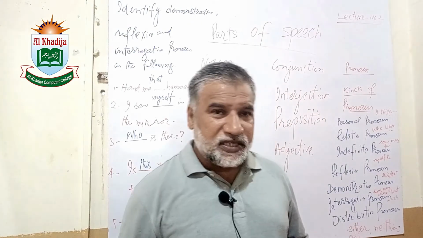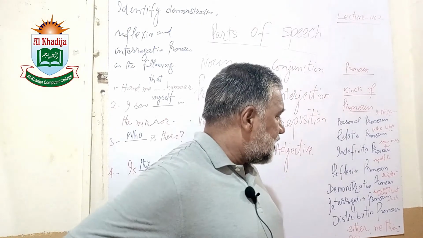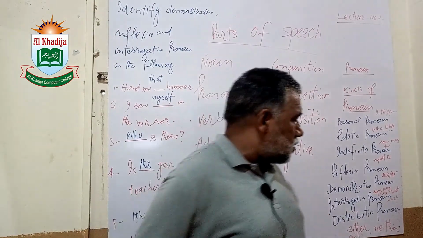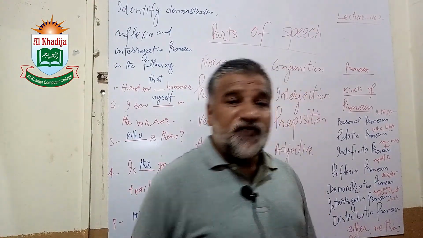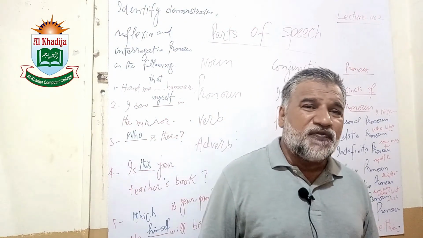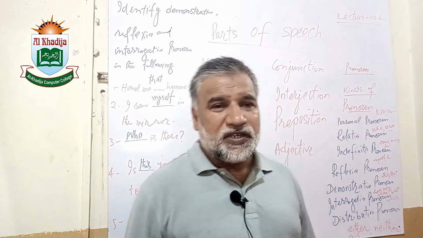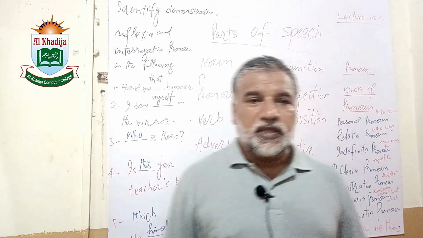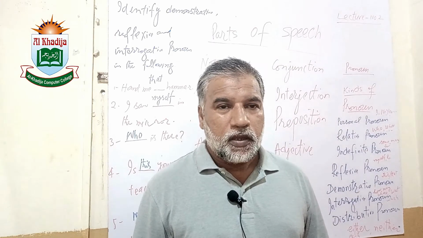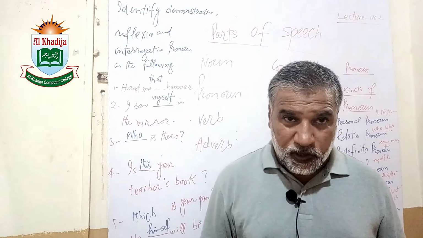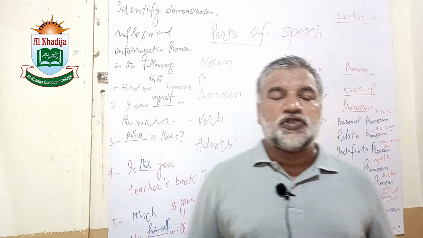About these things. And then is interrogative pronoun, like we say where, what, which. This kind of pronoun which are used in the sentences are called interrogative pronouns.